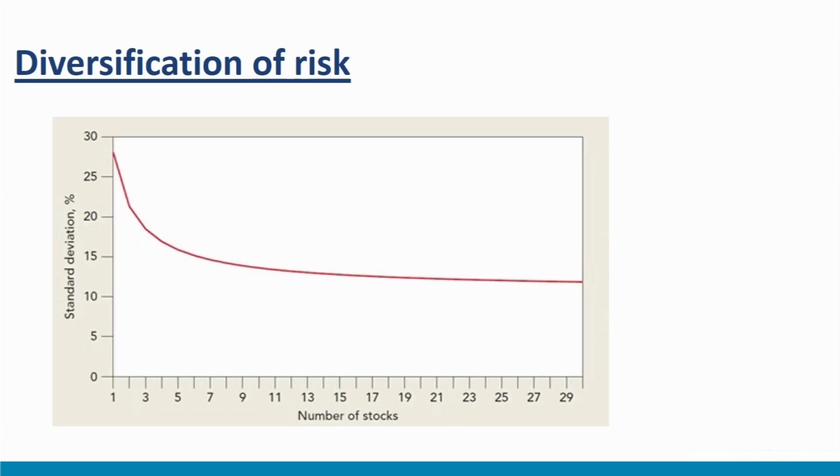Consider the figure shown here. It shows the change in standard deviation of the portfolio as the number of stocks are increased. Notice how portfolio standard deviation or risk decreases as 1, 2, 3 and more stocks are added. Average risk, that is the standard deviation of the portfolio, decreases as the number of stocks in the portfolio is increased. This is called diversification.